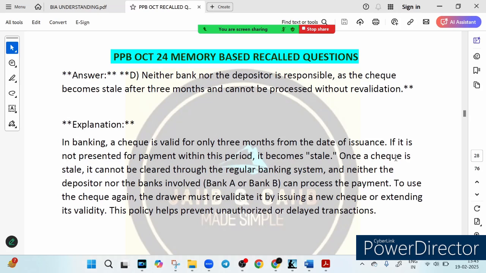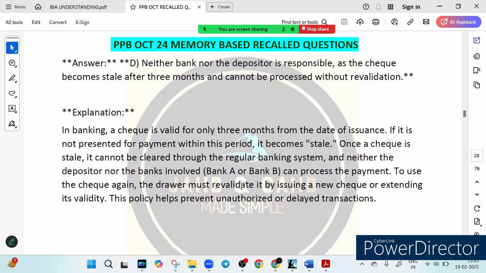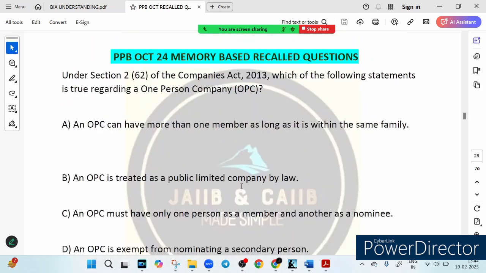Neither bank nor the depositor is responsible, because in banking, a check is valid only for 3 months from the date of issuance. If it is not presented for payment within 3 months, it becomes stale. So once a check is stale, it cannot be cleared through a regular banking system. Neither the depositor nor the bank involved can process the payment, right? So that is the point. So the drawer must revalidate it.